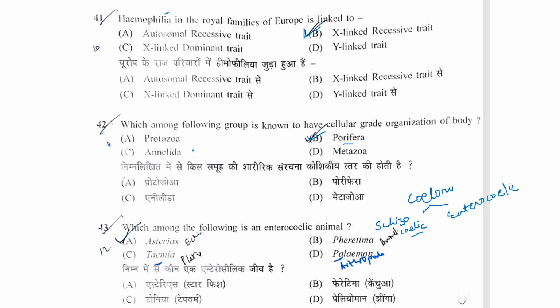So the classification is based on the origin of coelom. Taenia is a platyhelminth, so they are acoelomate. There is no coelom present. Aschelminthes, they are pseudocoelomate. There is no true coelom present. And from Annelida onwards, we see the true coelom.